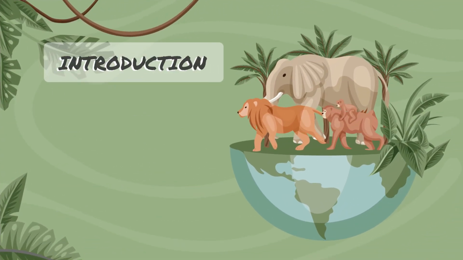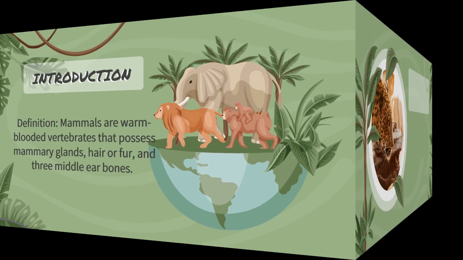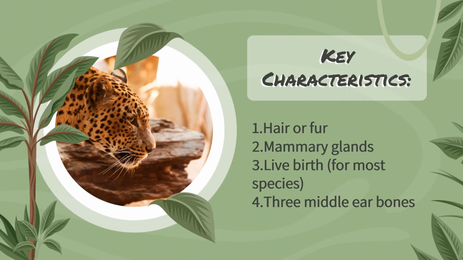Let's discuss who are mammals. Mammals are warm-blooded vertebrates that possess mammary glands, hair or fur, and 3 middle ear bones. The key characteristic features of mammals are the presence of hair or fur, mammary glands, live birth in most of the species, and 3 middle ear bones.